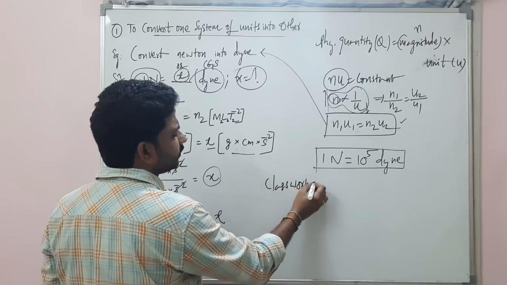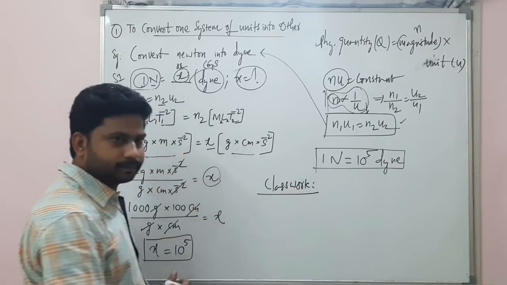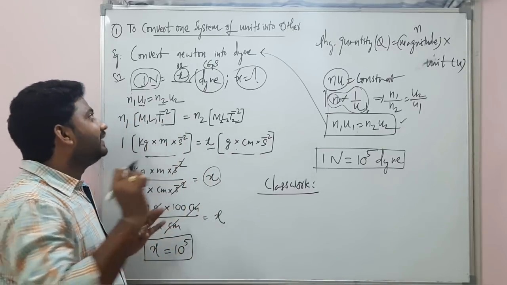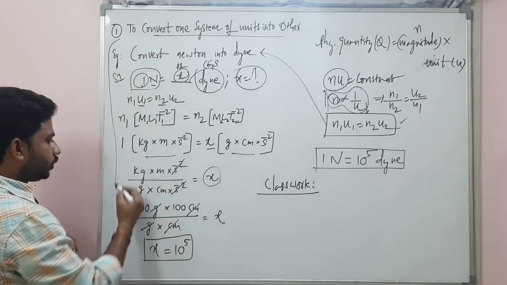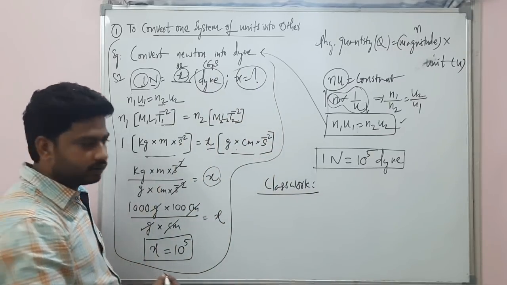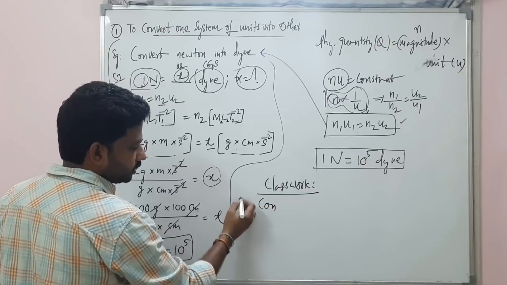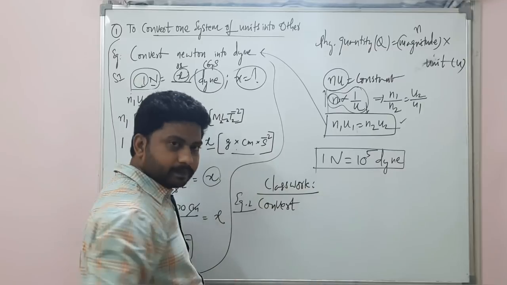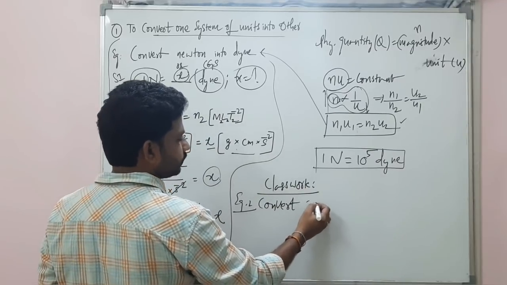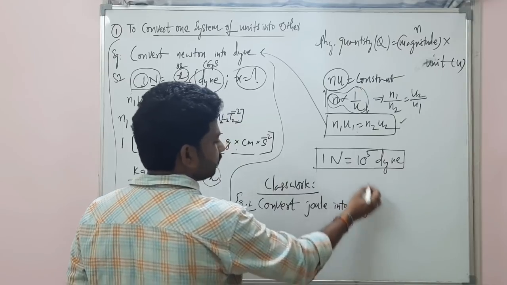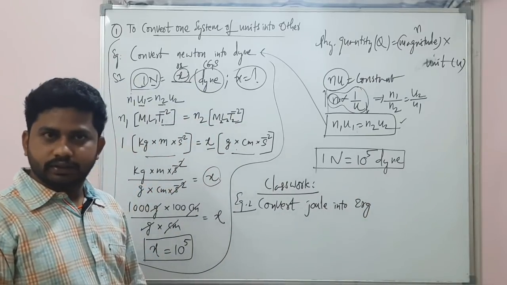Now, the class work question. Class work, it's not the homework. In the same way, you need to write in detail from here to here. In detailed analysis I need. Question, example number 2. Convert joule into erg.